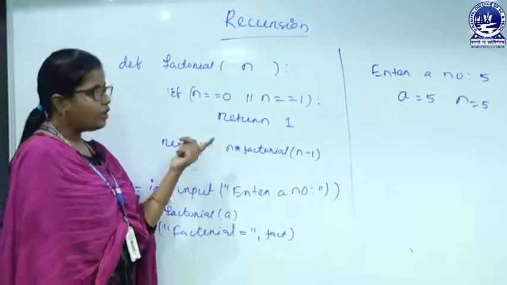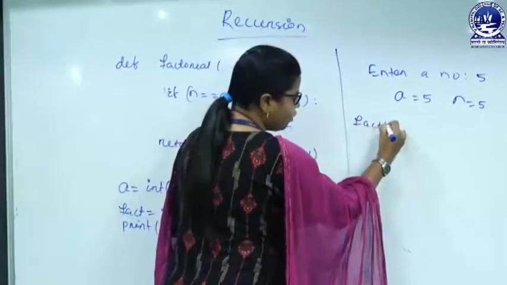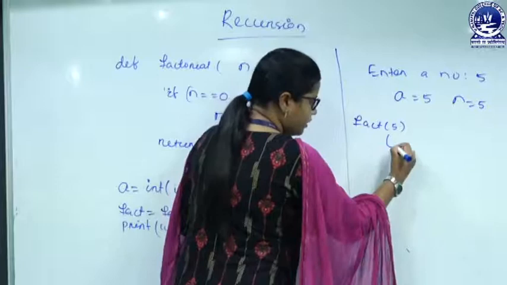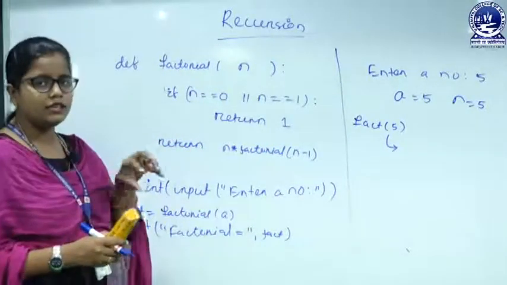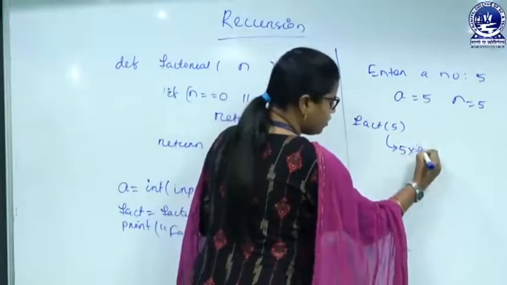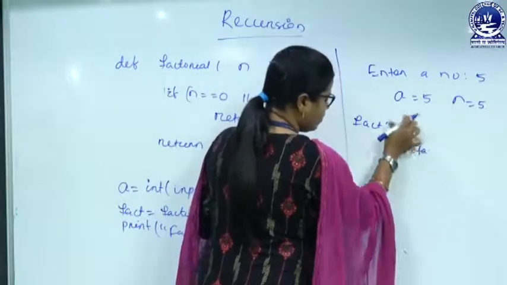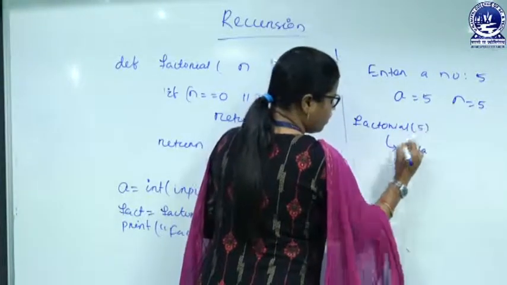So return, when we are calling the function that is factorial of 5, from here we are just returning the expression that is 5 into, sorry, this is factorial of 5, not fact.